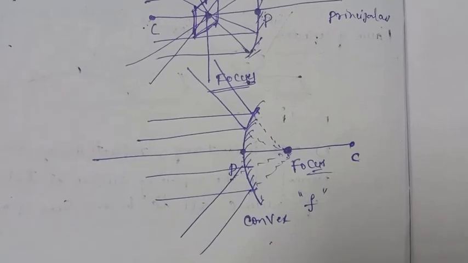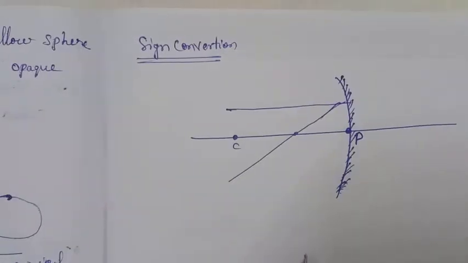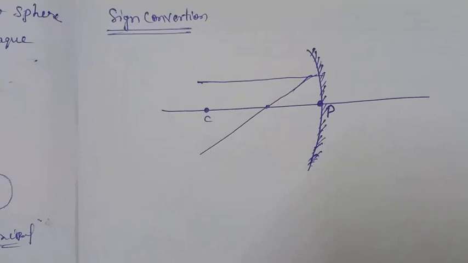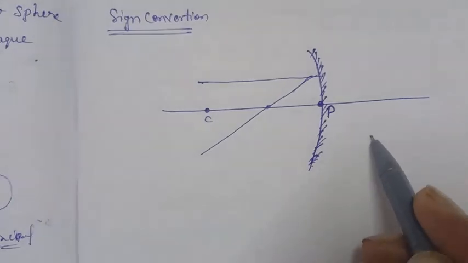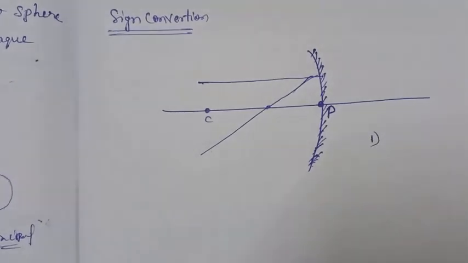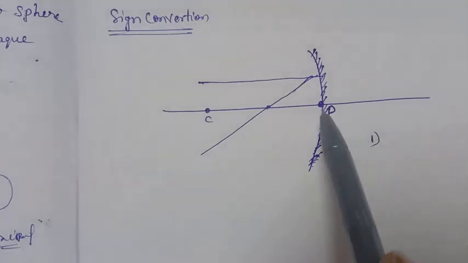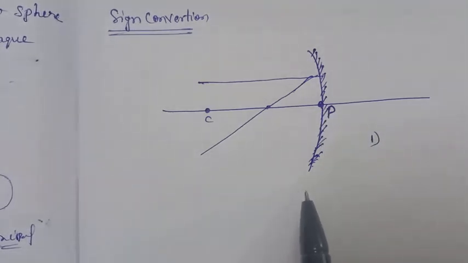Next is the sign convention. So what sign conventions can we use? Very easy. First, in the sign conventions, always take the measurements from the pole. Any distance you measure is from the pole.